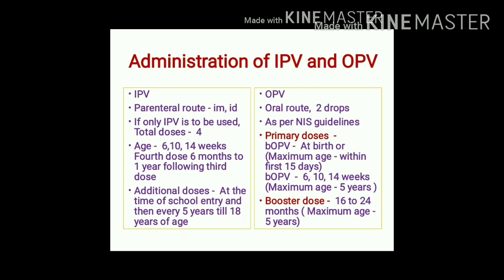Primary doses include the birth dose. The birth dose should be given on the day of the birth of the baby. But if it is not an institutional delivery, it can be given up to 15 days. It should be followed by 3 doses further at the age of 6th week, 10th week and 14th week. Booster dose is recommended at the age of 16 to 24 months. Upper age limit for both primary doses and booster dose is 5 years.